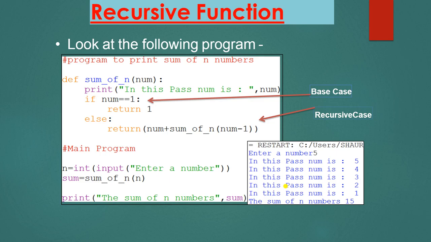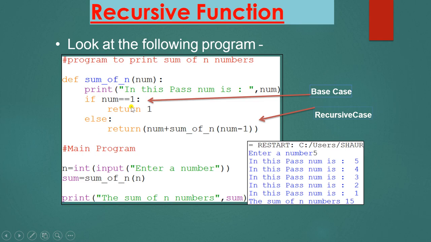So this is a program. In this you have to print the sum of n numbers. Sum of n numbers. So here is the code. This is def sum_of_n. Here you will pass the num.